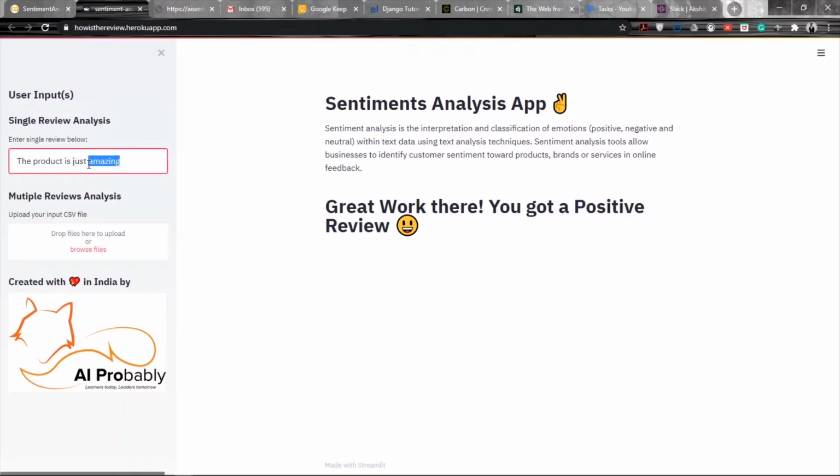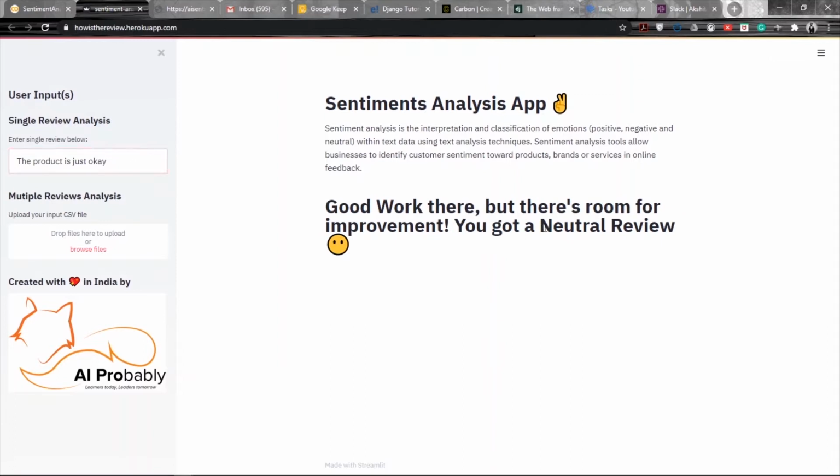Similarly, we can enter some bad remarks or some other review which is bad, like "terrible." It says it's a negative review. And we have the sentiment for neutral also. So if I say "is just okay," it says it's a neutral review.